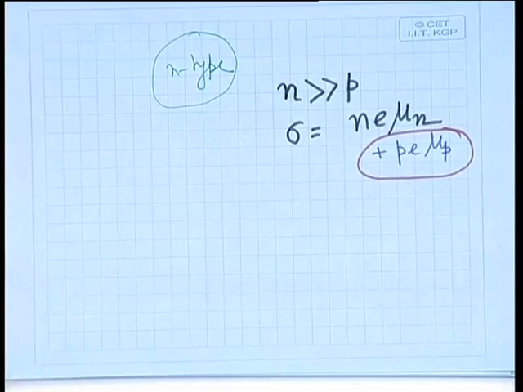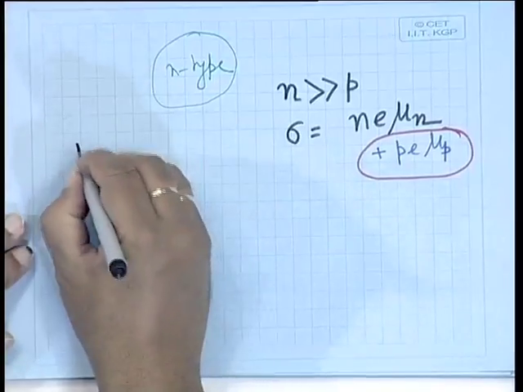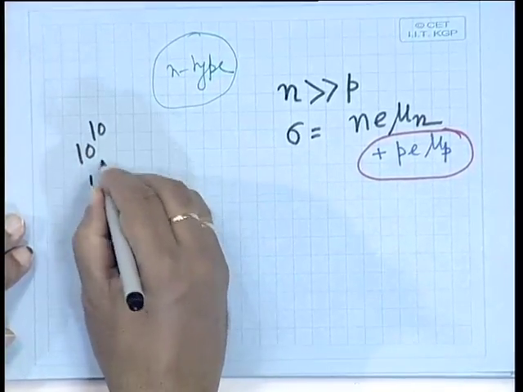Suppose there is a material and you are adding conductivity for n type, that means you are doping it with arsenic or phosphorus. There is a material you are doping with arsenic or phosphorus, then what will happen? Suppose there are 10 to the power 10 electrons and 10 to the power 10 holes.